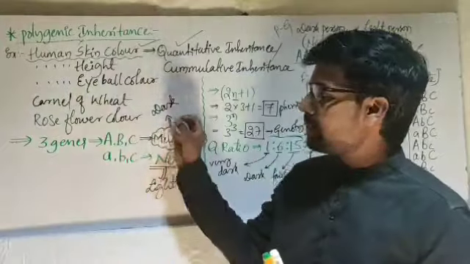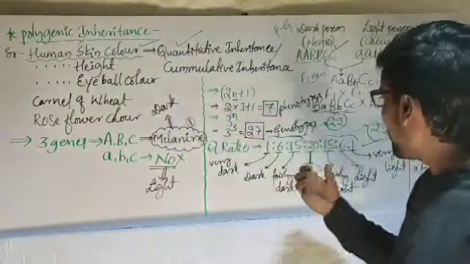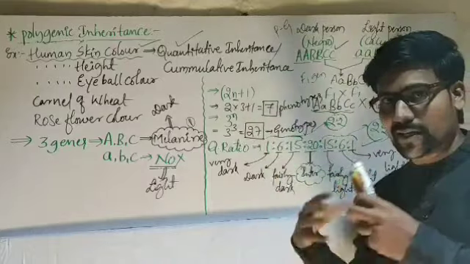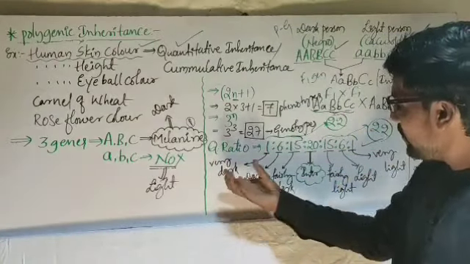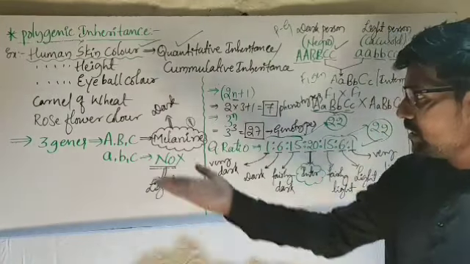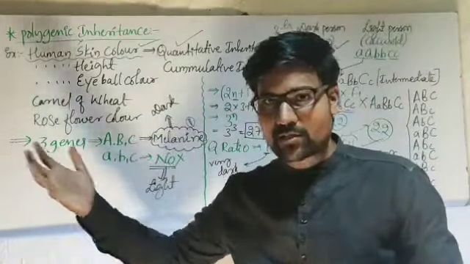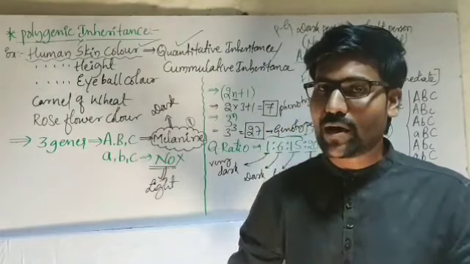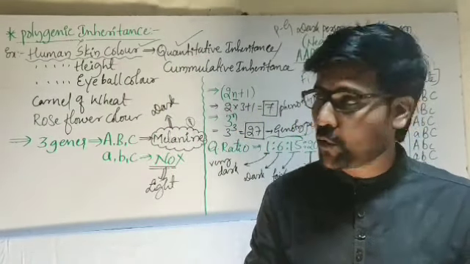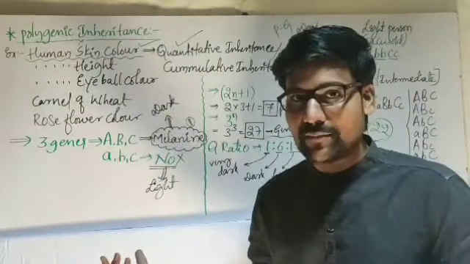As the number of genes increases, the number of possibilities and the ratio also increase. In the case of rose flower color, the varieties are more, because the controlling genes are more for that one character. I hope you have understood the concept.